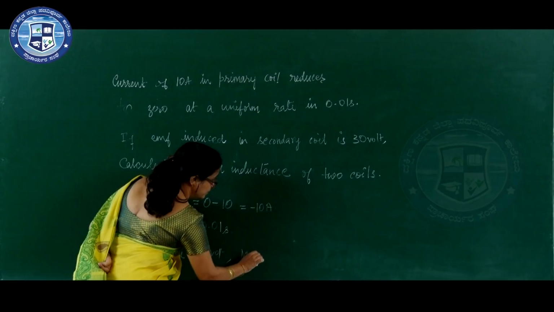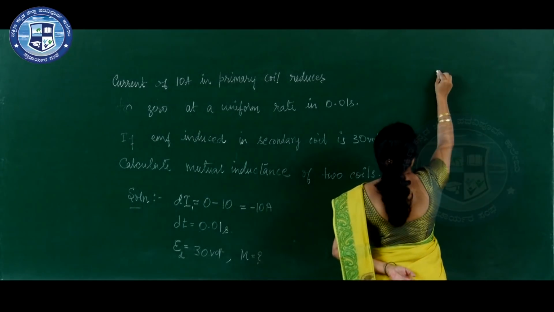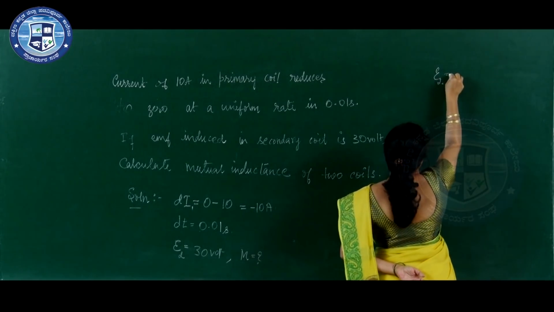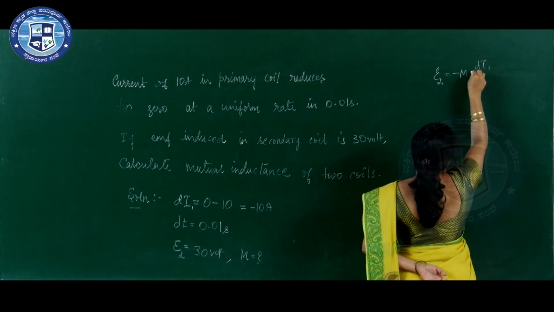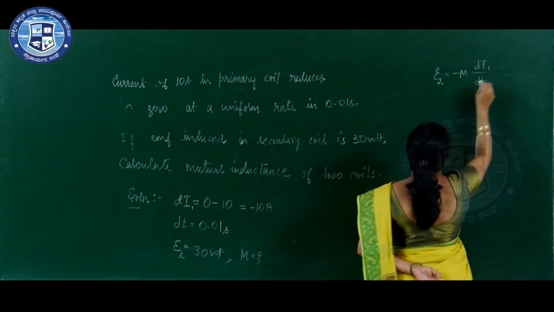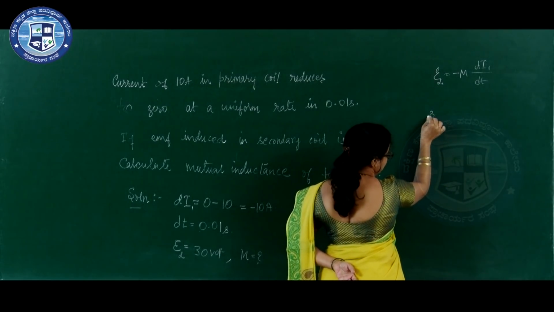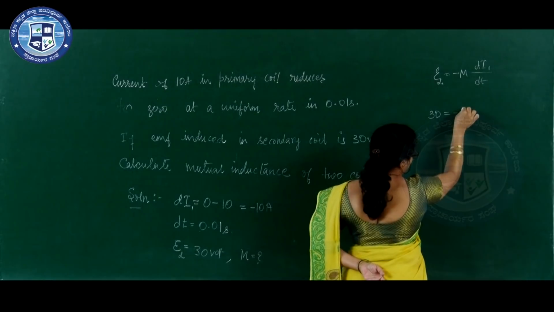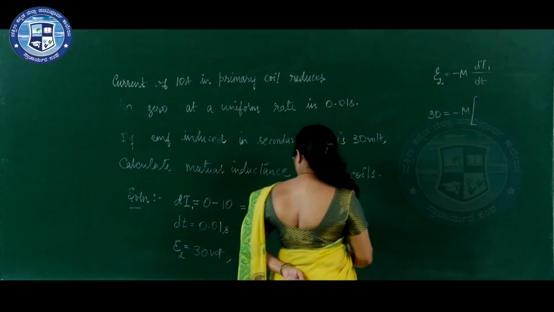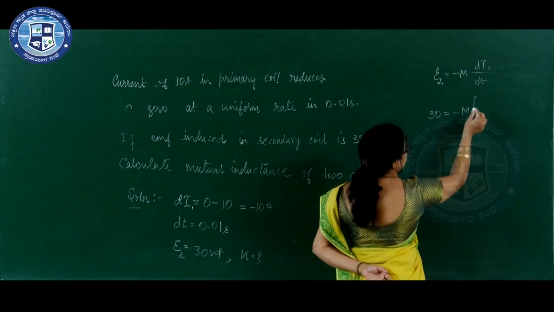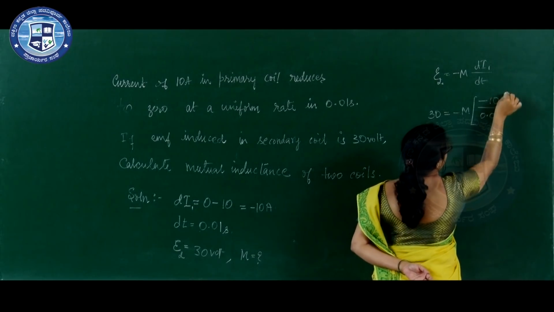coefficient of mutual inductance? We know the formula E2 is equal to minus M, change in current in the primary coil. So, let us substitute the value of E2. E2 is equal to 30, which is equal to minus M into dI1, which is minus 10, divided by 0.01.